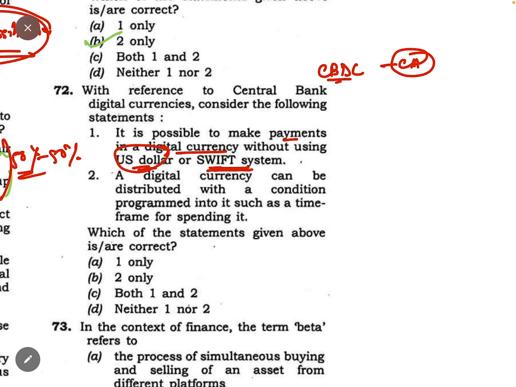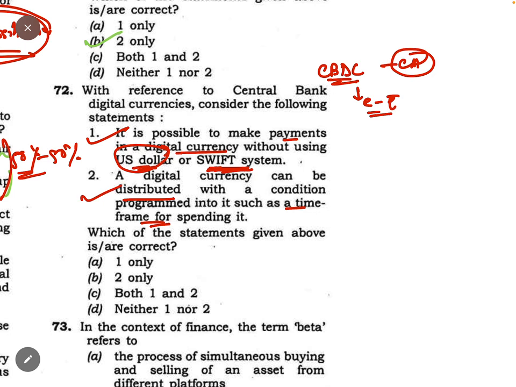So if CBDC is there, if the central bank has launched a digital currency like the e-rupee, then it is saying you can make payments without using the US dollar and SWIFT system. True, yes, definitely we can. Next: a digital currency can be distributed with a condition programmed into it, such as a time frame for spending. Yes, this is also true, it is digital currency.